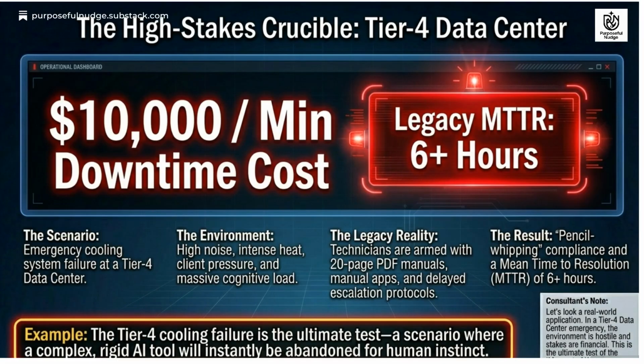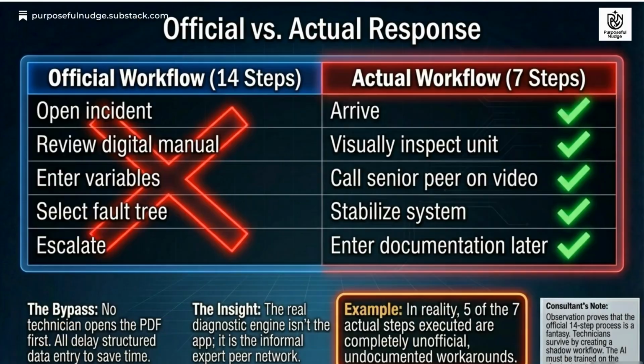Consider a high-stakes scenario, a Tier 4 data center emergency, where downtime costs $10,000 per minute. The environment is high stress and requires constant updates, and the legacy mean time to resolve, or MTTR, is 6+ hours due to complex manuals and manual apps. The official workflow has 14 steps, but the actual response involves only 7 critical steps.